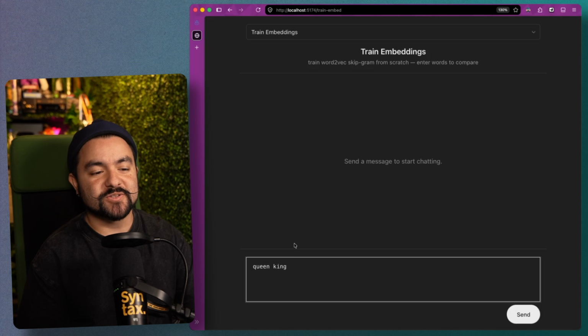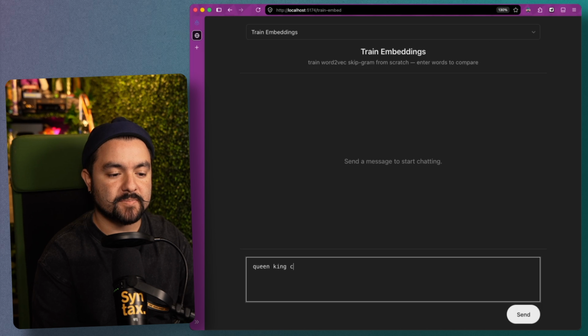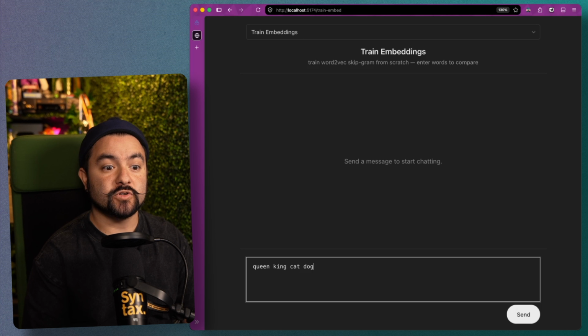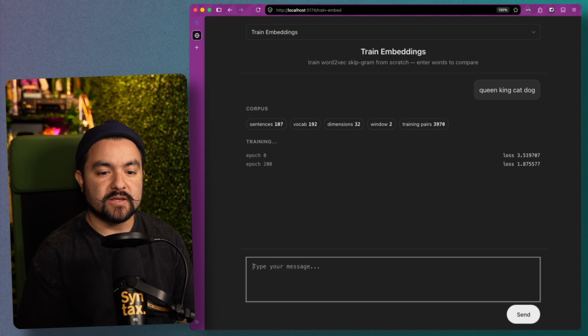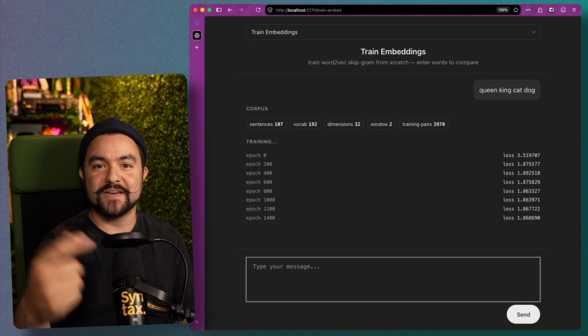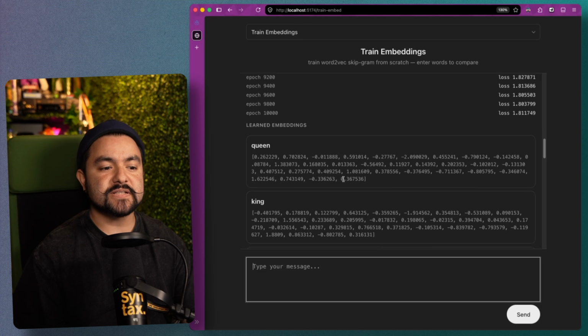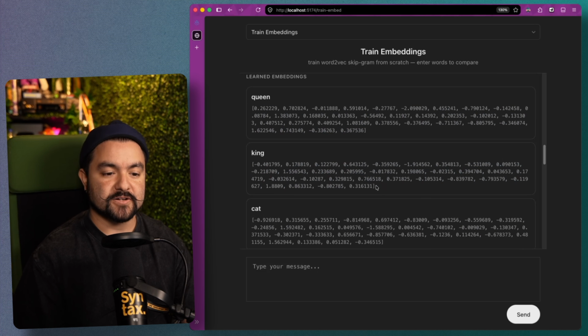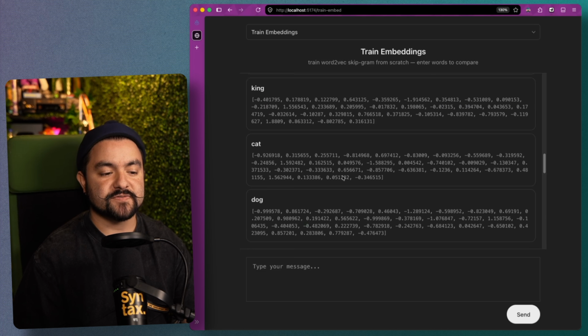All right, this demo is called Train Embeddings, and you can pass in a couple of words, and it will train an embedding model in real time and then show you the comparison of the generated vectors between these words that you pass in. And you can see for each of the words that we passed in, the actual generated vector. So these are the embeddings that are generated for each of these tokens.